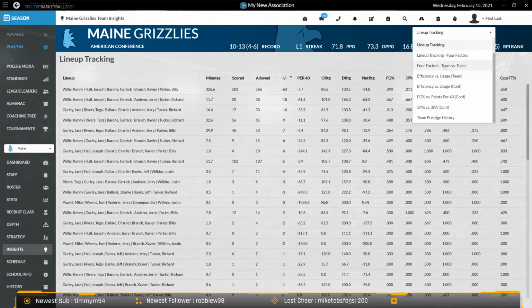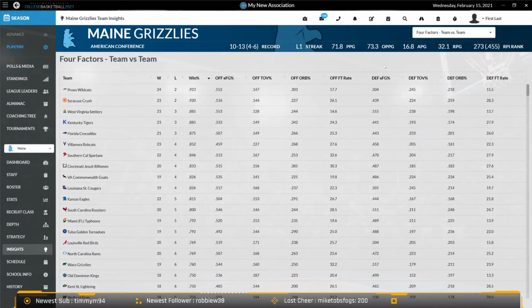Let's look at this new add here, what is called Four Factors, and this is a team versus team look. This looks at every team that is in the game here, and it will show you their offensive effective field goal percentage, turnover percentage, offensive rebound percentage, and the free throw rate. If you don't know what the four factors are, you might want to Google that.